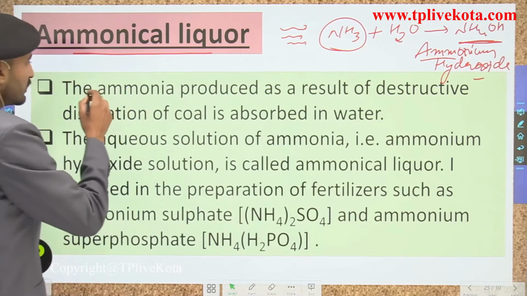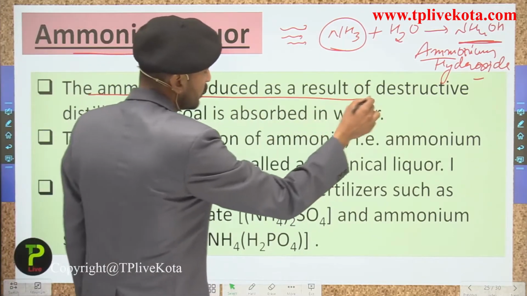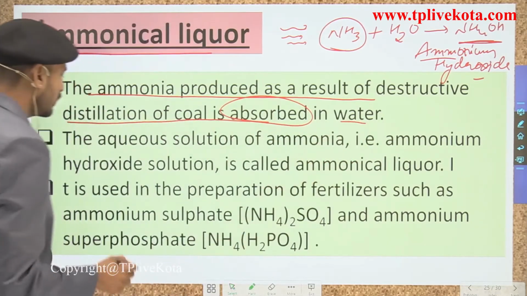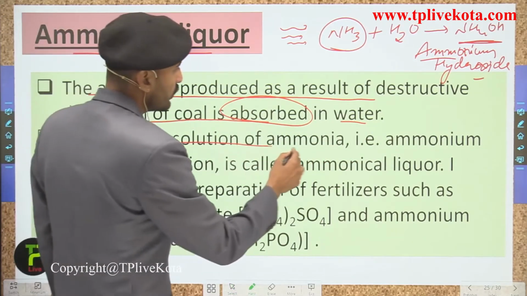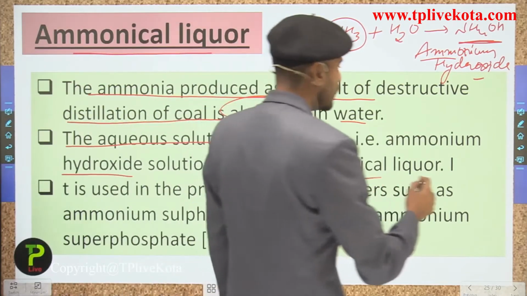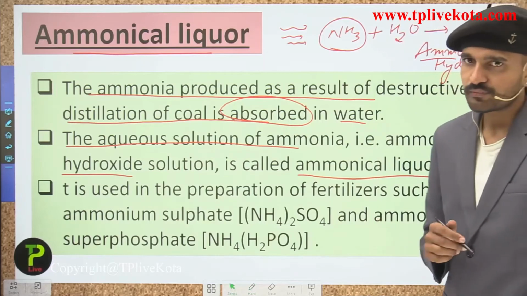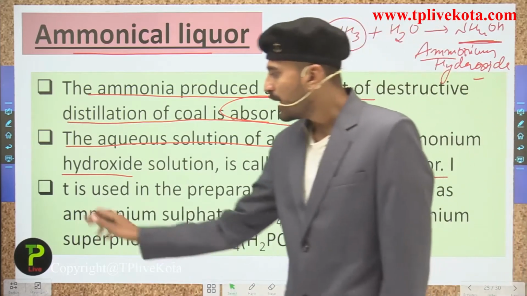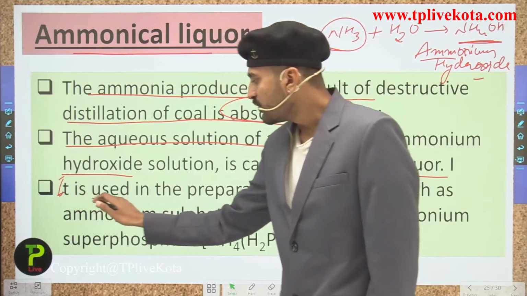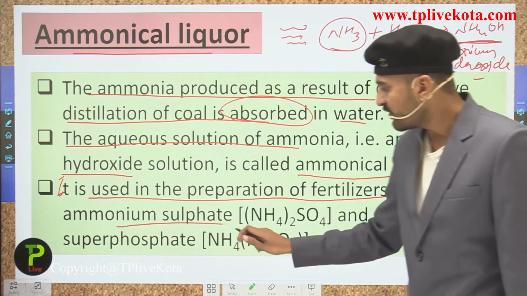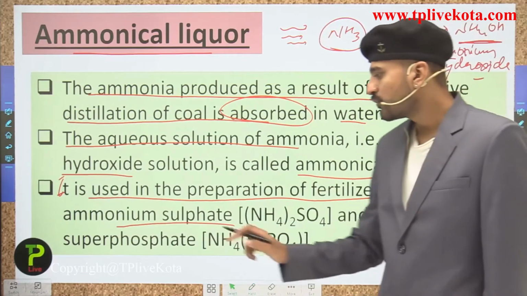So students, just reading, the ammonia produced as a result of the destructive distillation of coal is absorbed in water, and the aqueous solution of ammonia, that is the ammonium hydroxide solution, is termed as the ammonical liquor. I hope this part becomes clear to you. Now it is used in the preparation of the fertilizers such as ammonium sulfate and ammonium superphosphate.